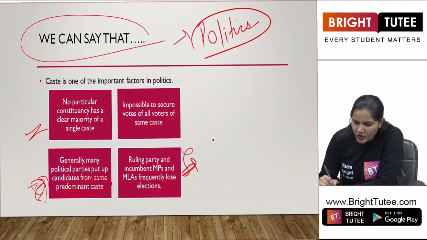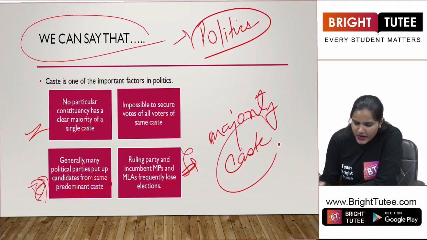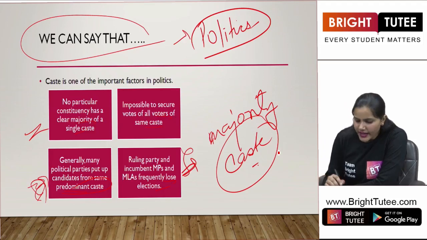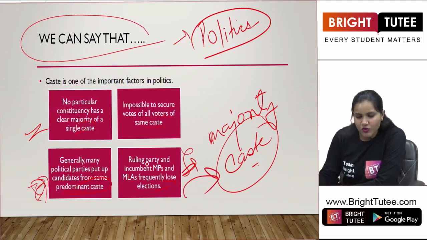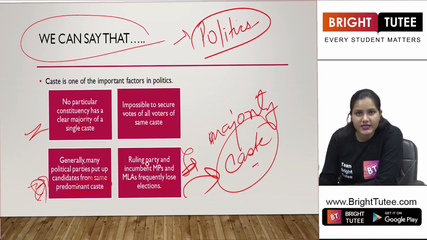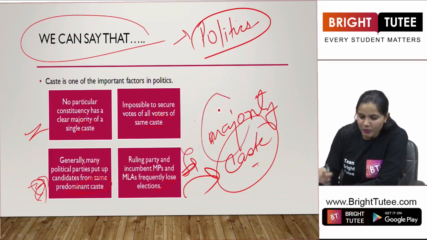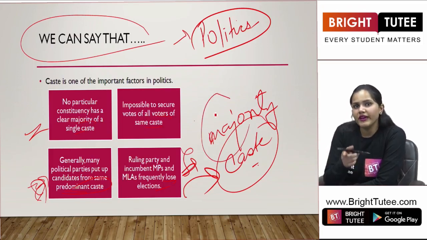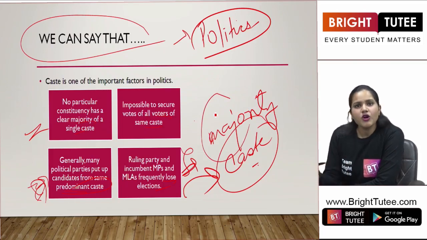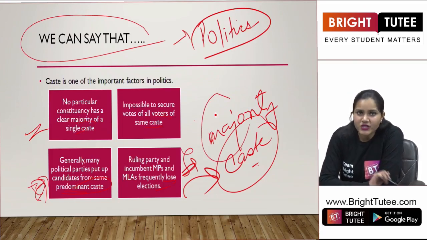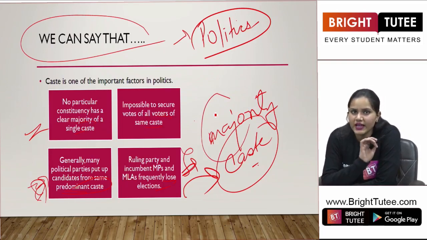Even though they belong to the population of this majority caste, it's not necessary that these MPs or the ruling party are going to win again in the election. They might not get voted in the next time. So there is no surety that people belonging to a particular caste are going to vote again for that ruling party or those MPs. They have a fair chance of losing the election.